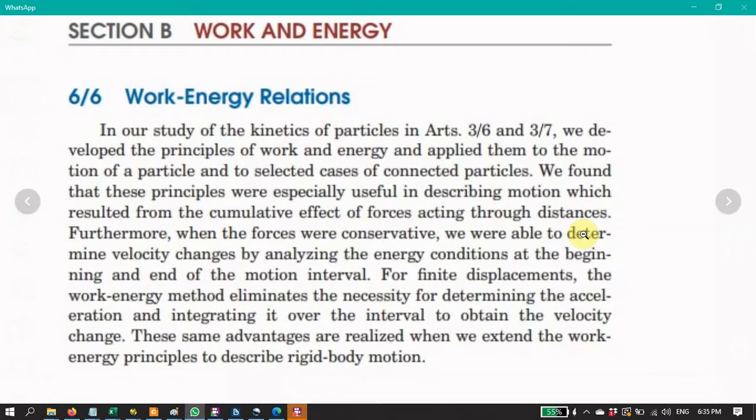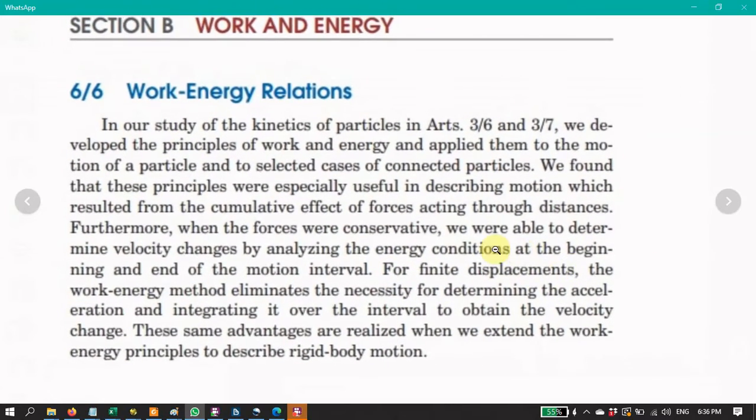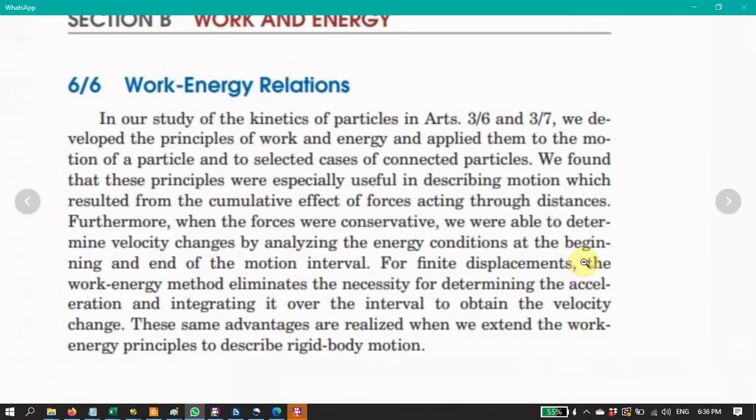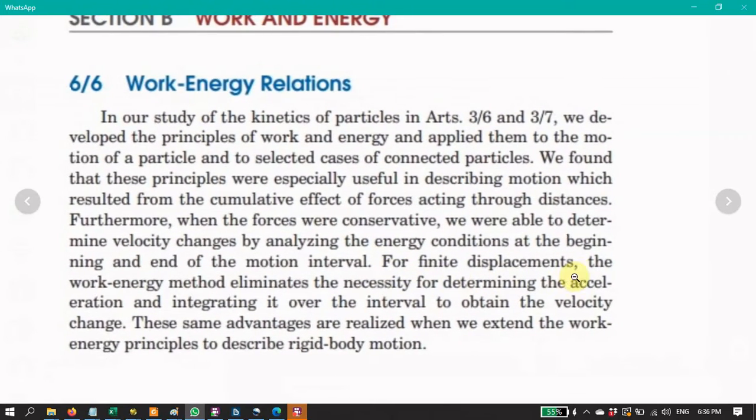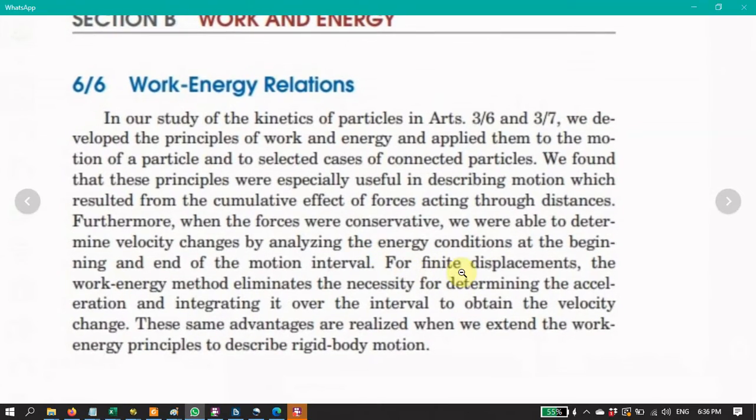So we have conservative forces and non-conservative forces. If you want to learn more about these conservative and non-conservative forces, this book does not really tell you the details, but you can go to the book by Hibbeler. They describe the conservative and non-conservative forces better. And then we have a finite displacement, which means that we have a limited motion, right? Which is, we can define the magnitude of the displacement.